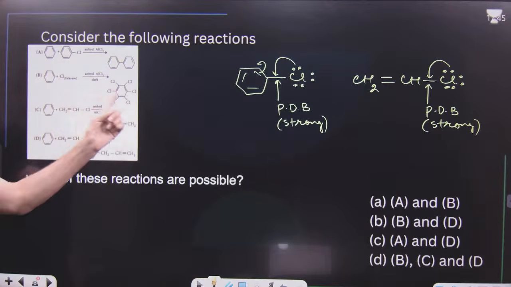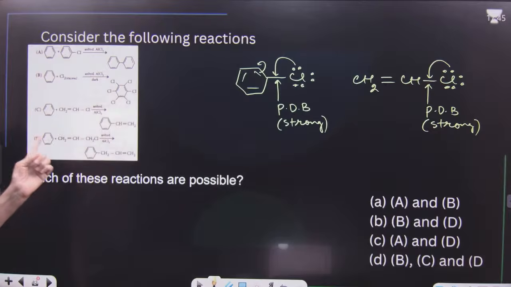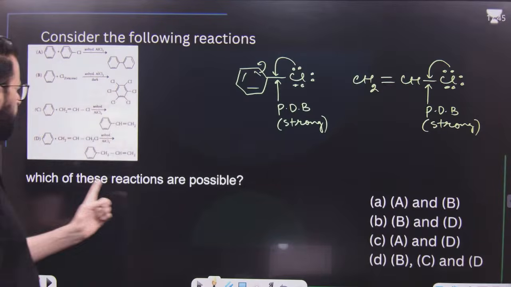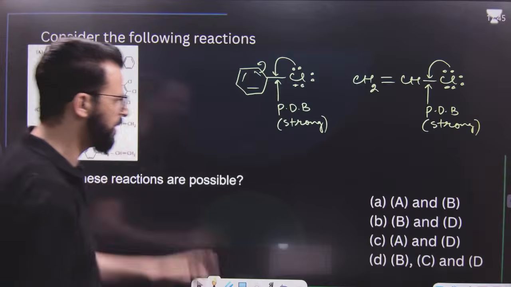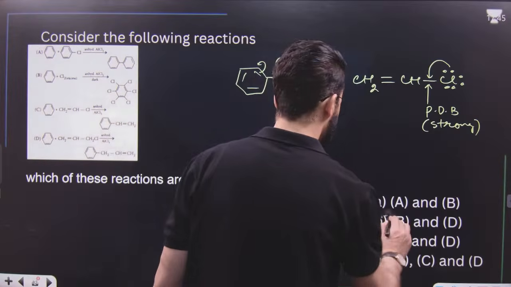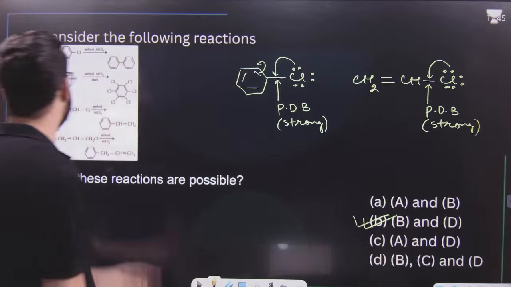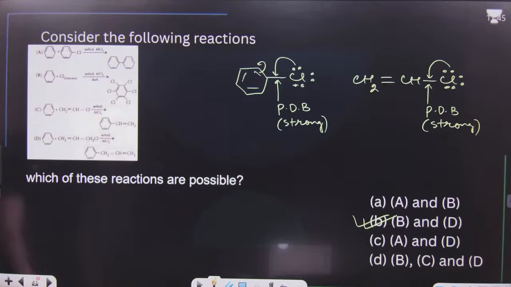Benzene and chlorobenzene gives this. Yes, this is possible. And benzene and allyl chloride gives this one. This is also possible. That means which of these reactions are possible? B and D are possible. A and C are not possible.